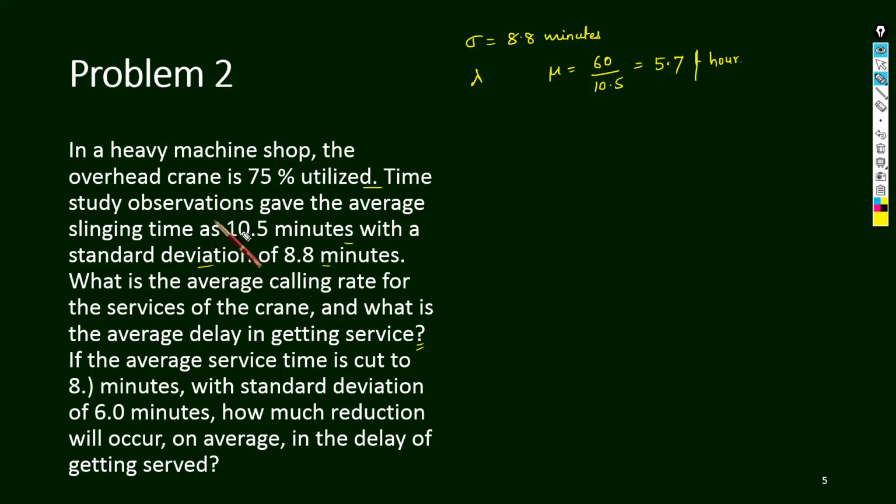The service rate is given, so mu is given, and lambda is not given, so how will we find it? This is from here, 75% utilized.